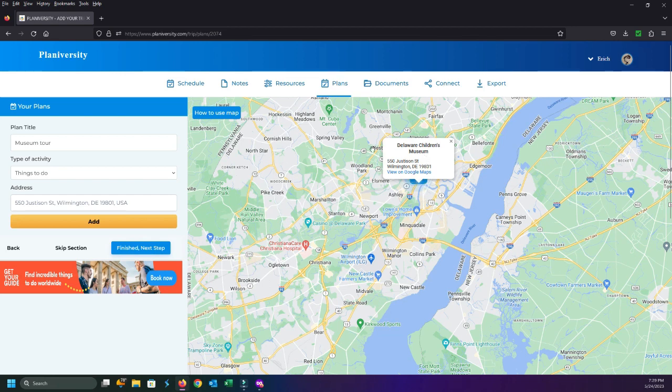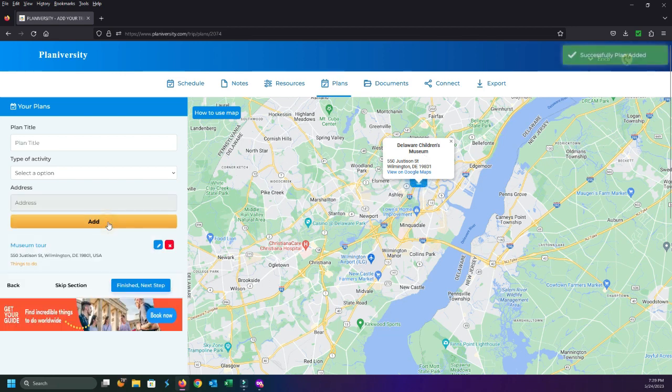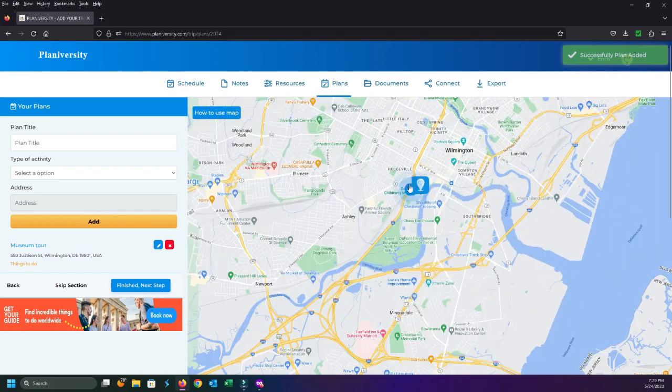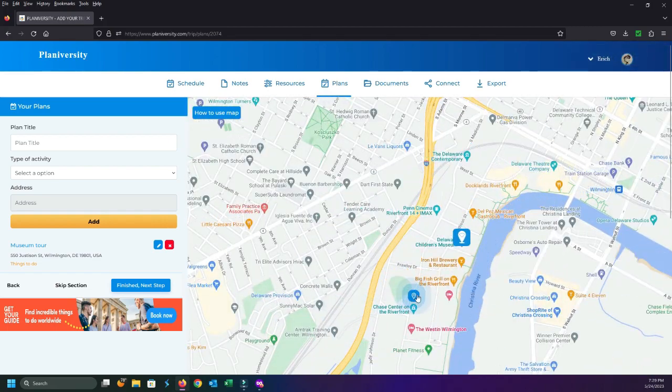Once it pulls up that information, it confirms it. I'm going to go ahead and add that information, and now it's going to drop an icon right there. So if I want to zoom back in, I can see my destination actually has an icon, and then I got an icon right there at the museum.